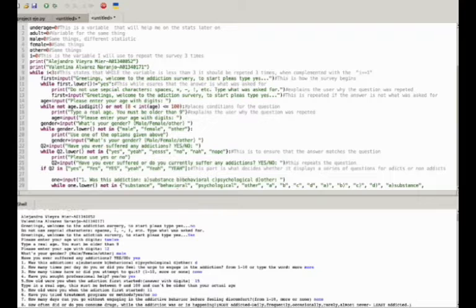Yes. How old were you when the addiction first started? Look, I put that I'm 12. So if I put that the addiction started when I was 15, it will tell me that I can't be older than my actual age. It also adds some specifications, so I'll put 11, right? Now it lets me go on. Have you tried? No, none. All of these are basically with the same type of whiles.